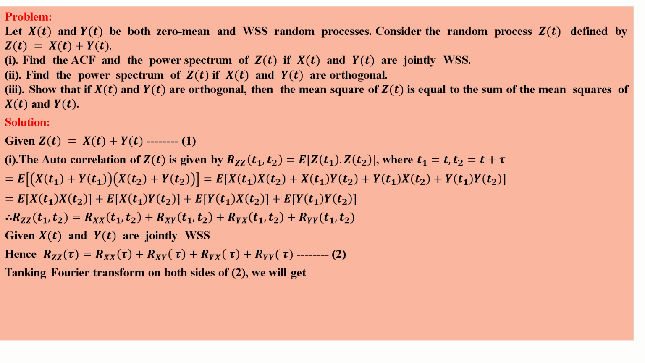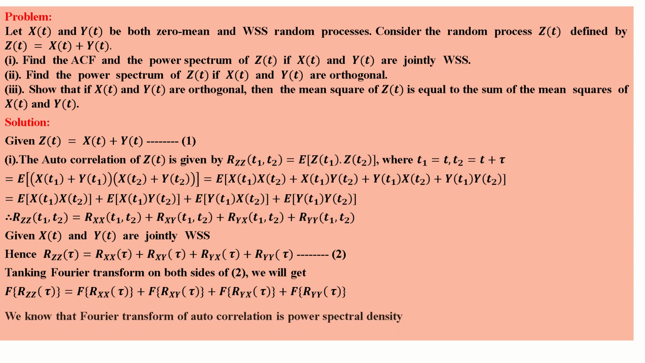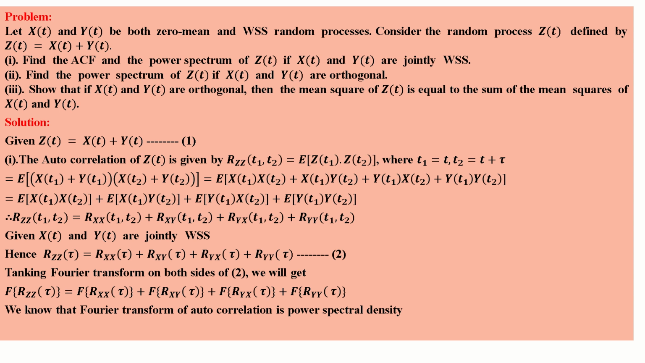Taking the Fourier transform on both sides of 2, we give the Fourier transform to all the terms of equation number 2. So the Fourier transform of R zz of tau is nothing but S z of omega. We know the Fourier transform of autocorrelation is the power spectral density. So R becomes S whenever we take the Fourier transform. Hence S z of omega is equal to S xx of omega plus S xy of omega plus S yx of omega plus S yy of omega. That is equation number 3.